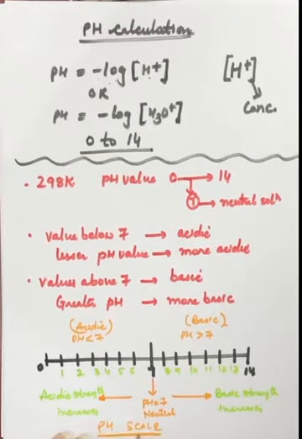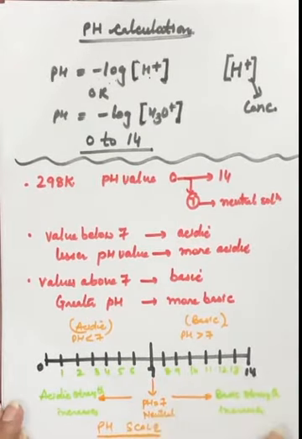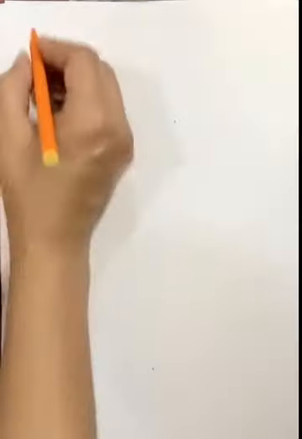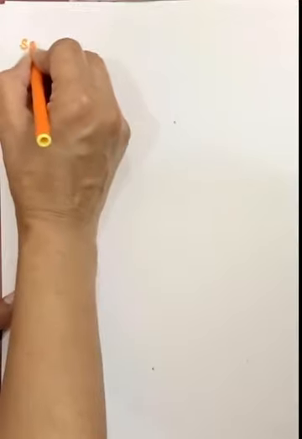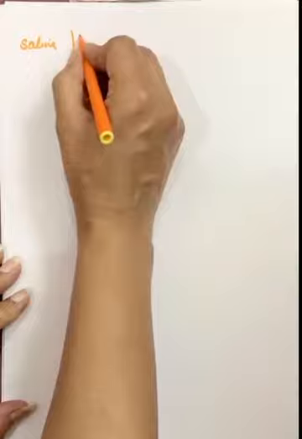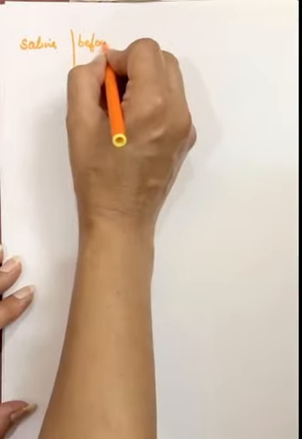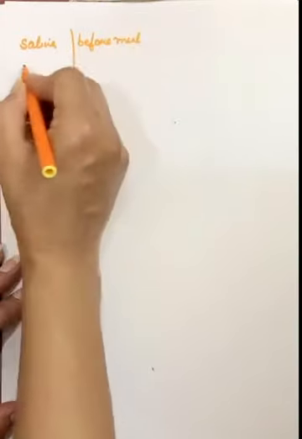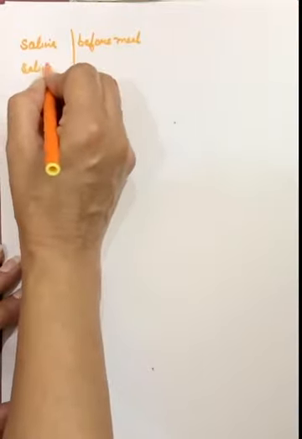This is the pH scale. Now, I'm giving you the values of the pH of some common substances that we have to learn. Saliva before meal, and then saliva after meal.